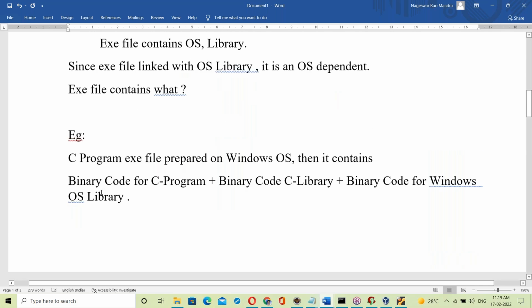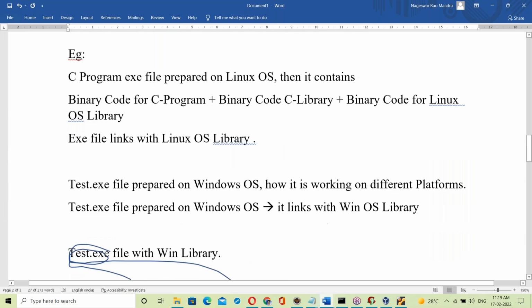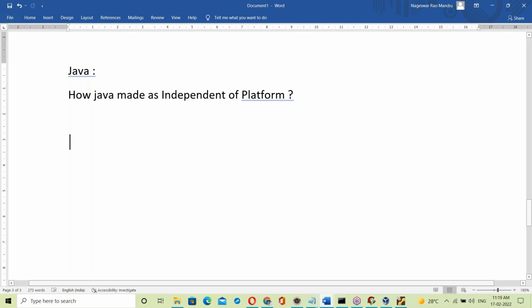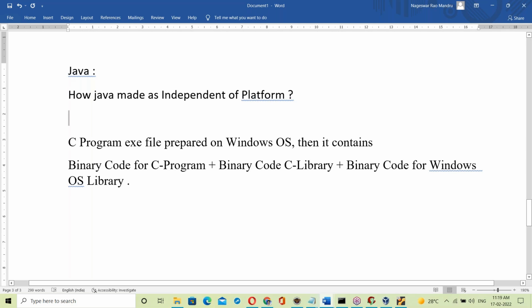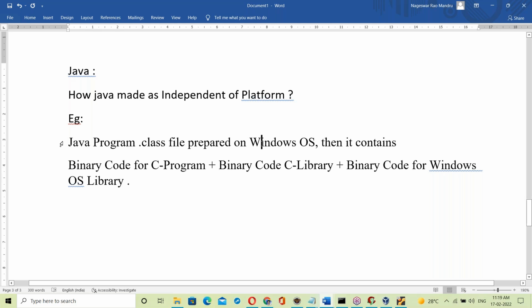Suppose the same example, a C program example, for Java. In place of C, now it's Java. A Java program, not an exe file but a bytecode file, a Java program dot class file, prepared on Windows OS. Then it contains what? Can you guess it? It contains bytecode.